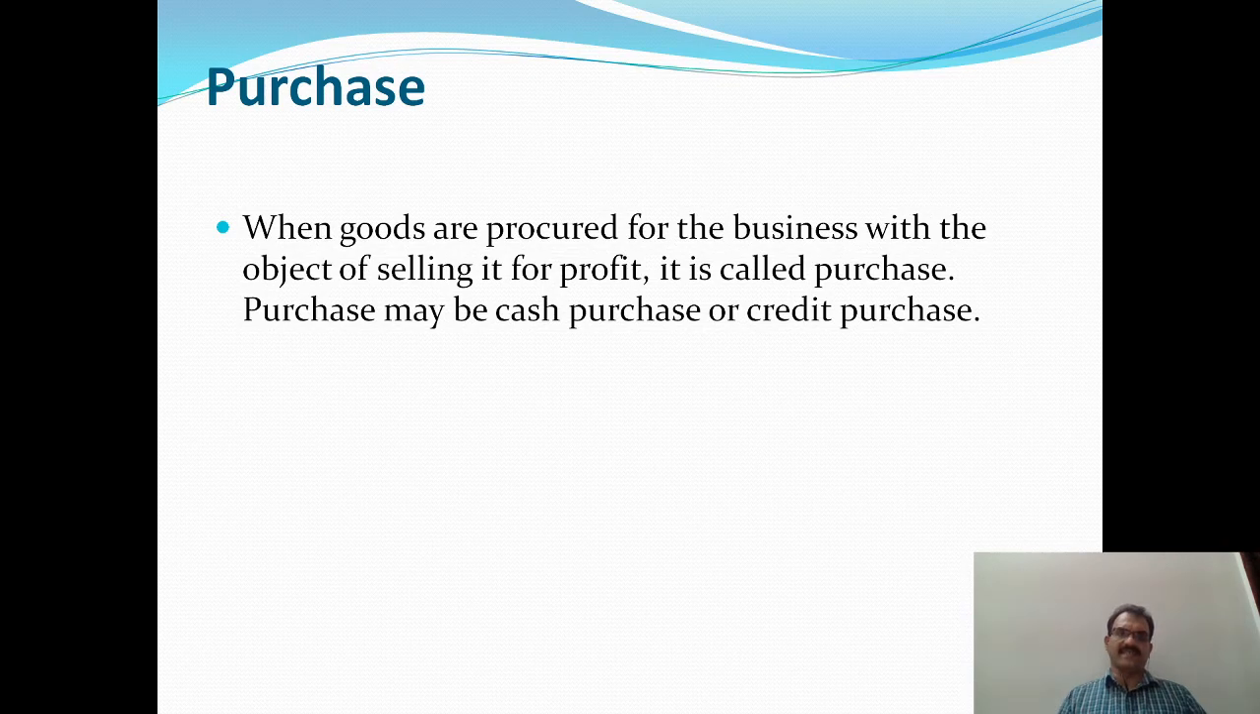Next term is purchase. When goods are procured for the business with the objective of selling them for profit, it is called purchase. Purchase may be either cash purchase or credit purchase. Two types of purchase are cash purchase and credit purchase.